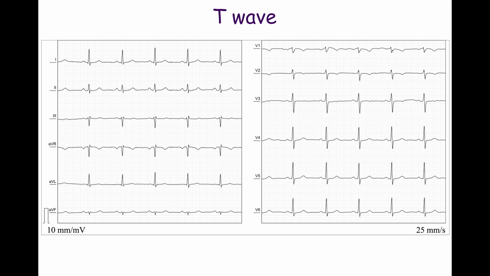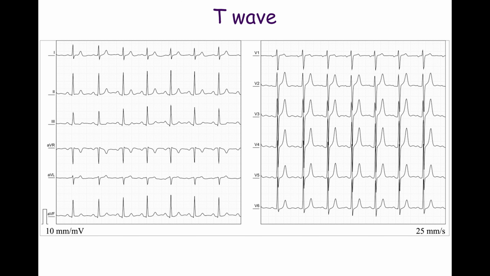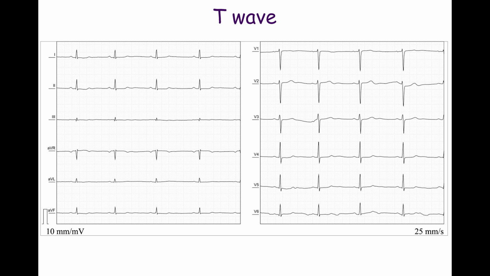T wave inversion in leads V2-V3 is normal in people of African descent. It is rarely observed in healthy Caucasians. When T waves are inverted in leads V2-V3 in Caucasians, pulmonary embolism, right ventricular hypertrophy, and coronary artery disease should be considered. Peaked T waves are often seen in patients with hyperkalemia but may also be seen in healthy individuals. Widespread T wave flattening in asymptomatic patients with clinically normal hearts is normal.